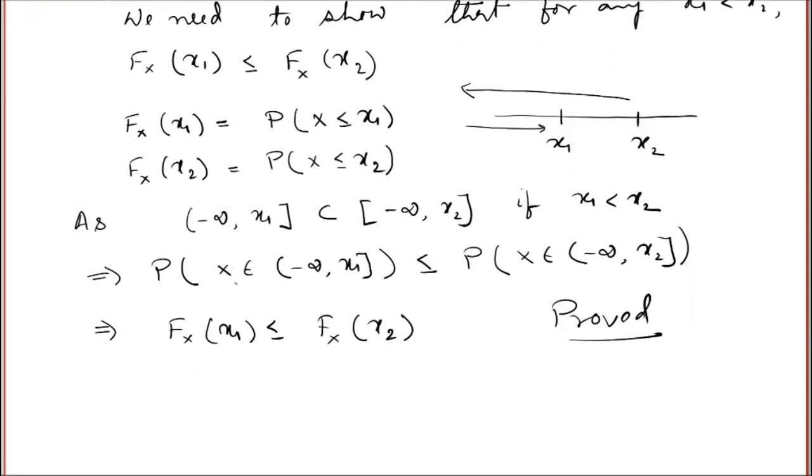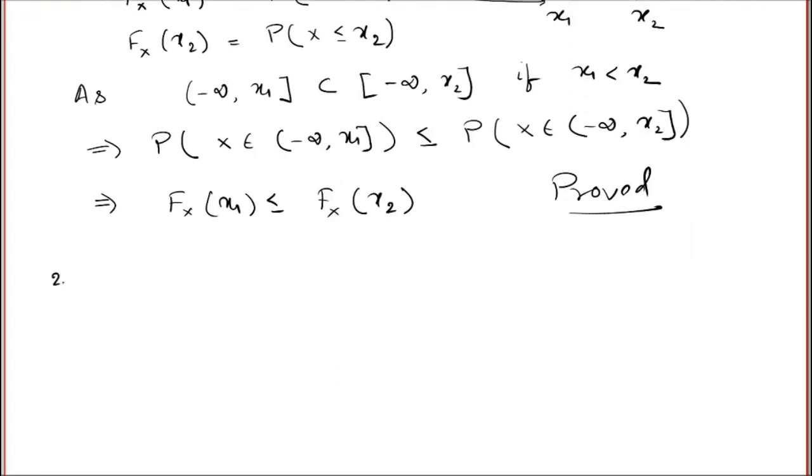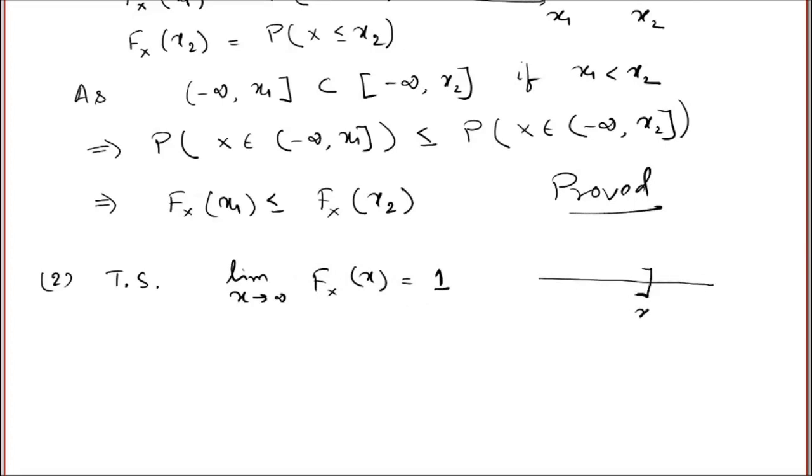The next point we need to show is the limit as x tends to infinity of F of x, which is equal to 1. Intuitively this is quite meaningful, in the sense that the distribution function is basically the probability that X is less than or equal to x.